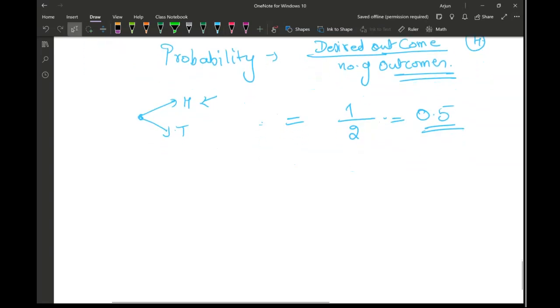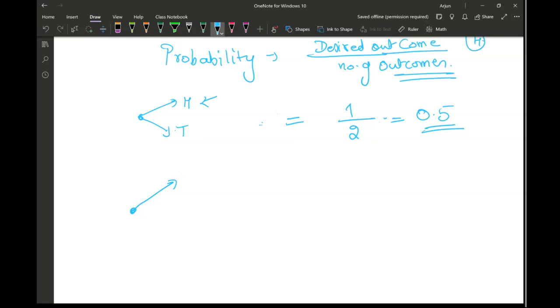Now I'm going to make this question a little more complicated. Let's say I toss the coin 3 times, so the number of trials has increased from 1 to 3. So how many heads can I get in this and how many tails can I get? Let's see how many possible outcomes I can have first of all.